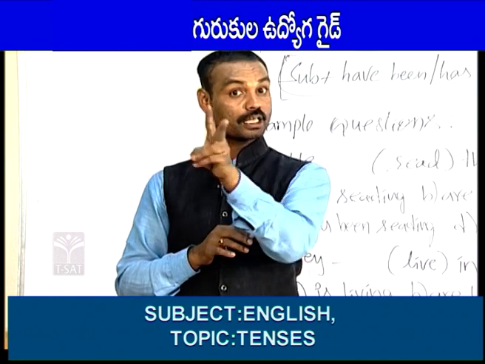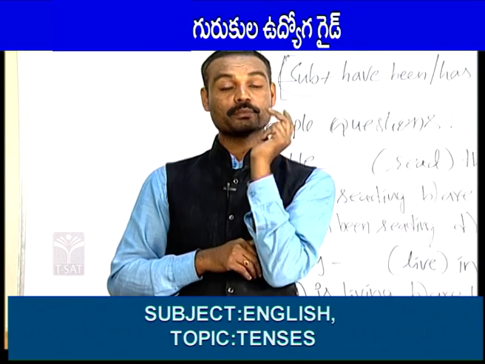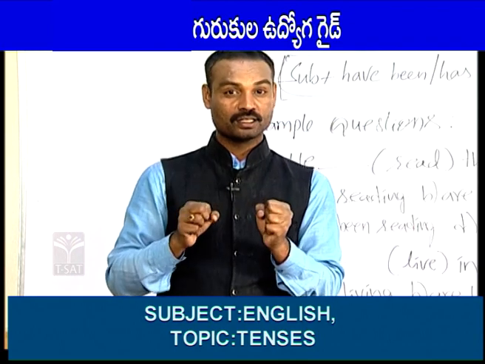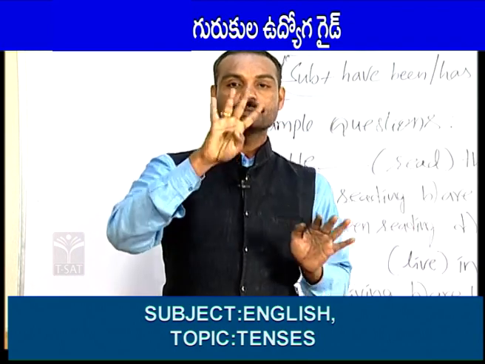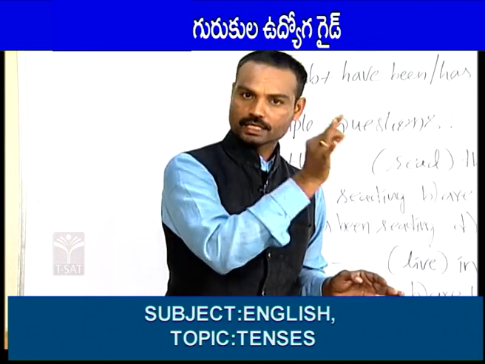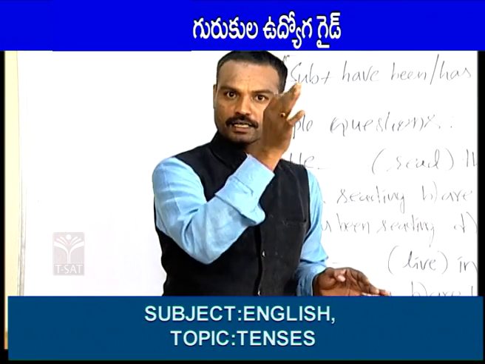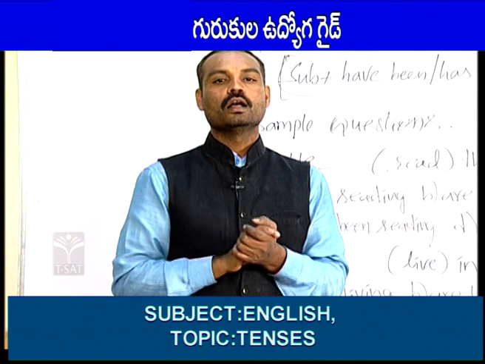Now I am going to tell you the 4 types of sentences in simple present tense. In simple present tense there are 2 helping verbs. I am sorry, I forgot to tell you the helping verbs of simple present tense. They are do and does. Okay, right. So 4 types of sentences will be there in every tense. They are positive sentences, negative sentences, interrogative sentences and negative interrogative sentences.